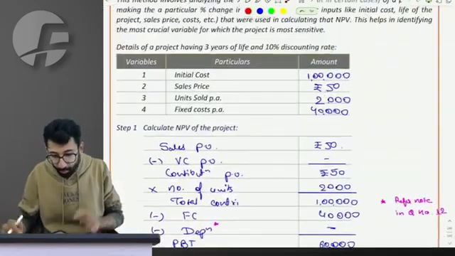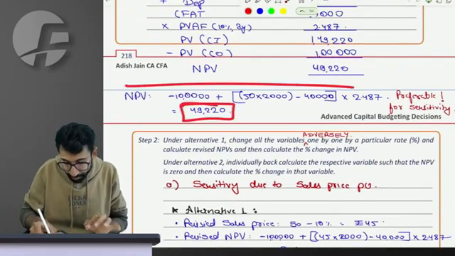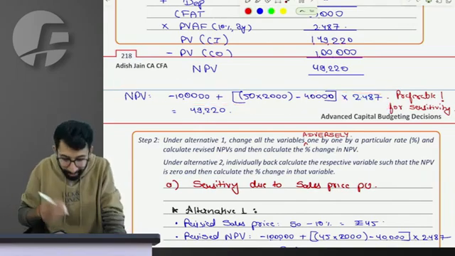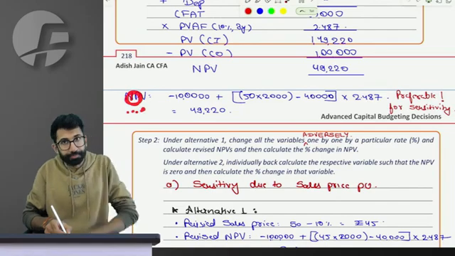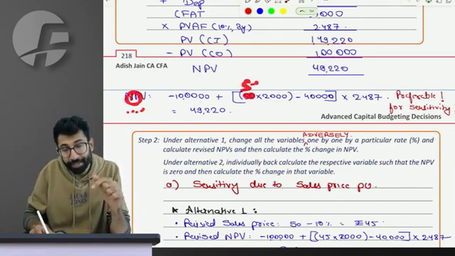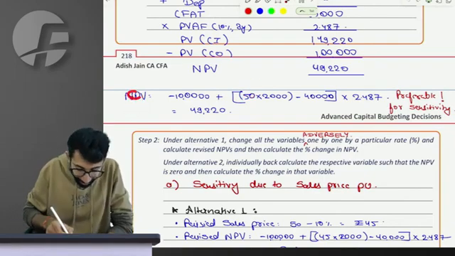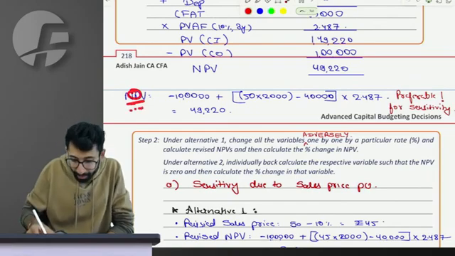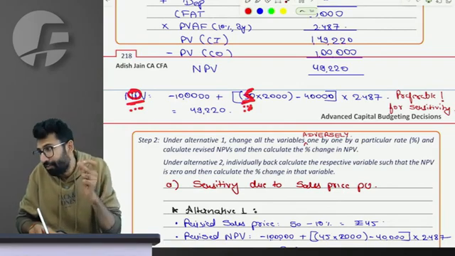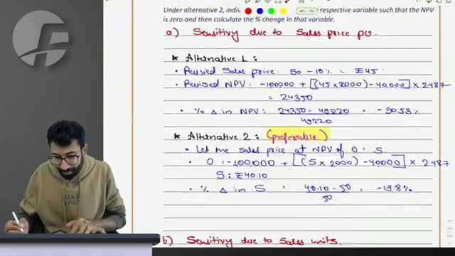So, in the second scenario, what do we assume? We say that right now this is my NPV, correct? If I want to make my NPV 0, how much should the sales price be? That is what I want to calculate. I will have to reverse calculate, and after that reverse calculation, I will teach you the thought process. Just make the calculation once.